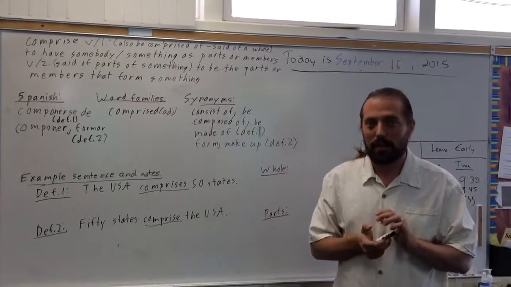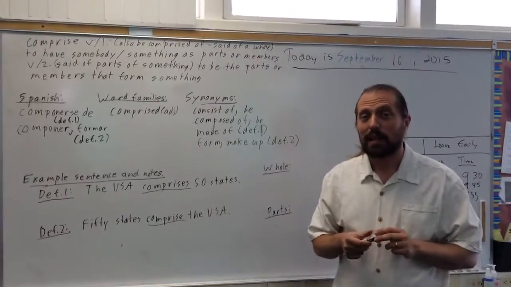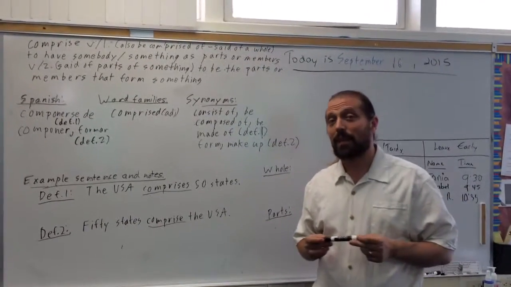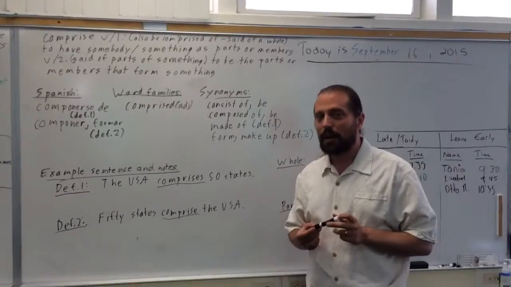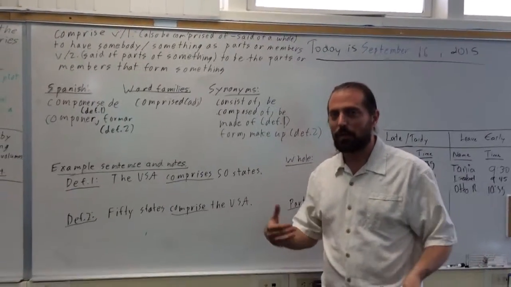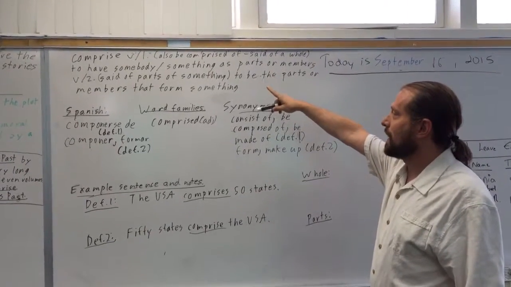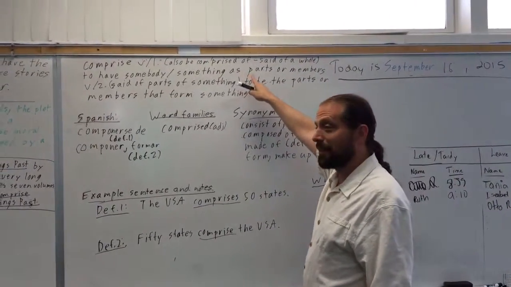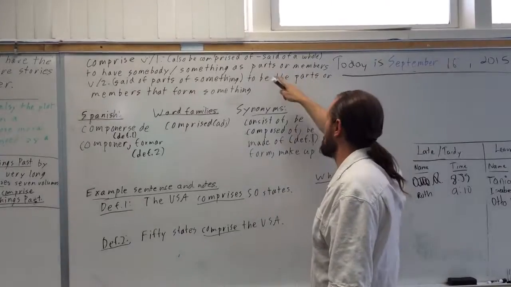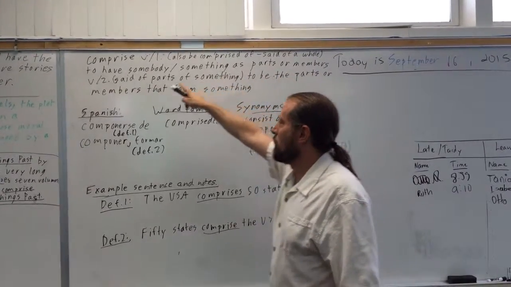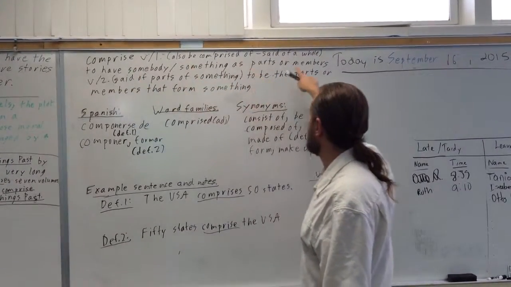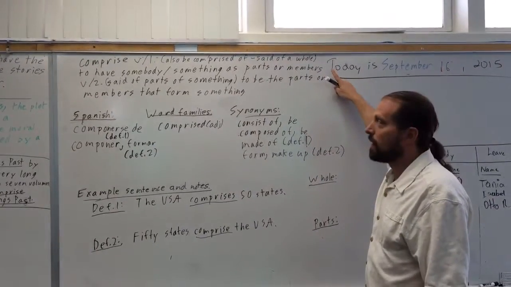So today we're learning about the level 4 vocabulary word, comprise. This is kind of a difficult word because of its two meanings, and we'll talk about that. So one meaning is comprise, and it can also be comprised of, but it can also be just comprised, which is strange. But okay, one meaning is to have somebody or something as parts or members. So what does that mean?